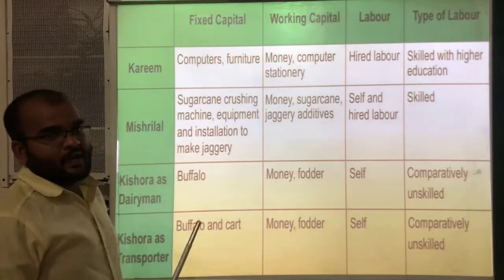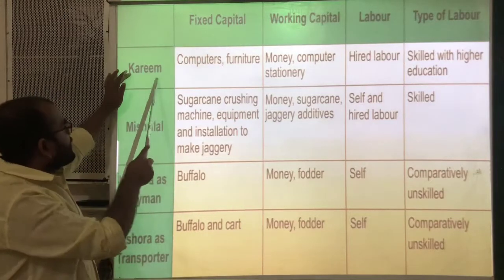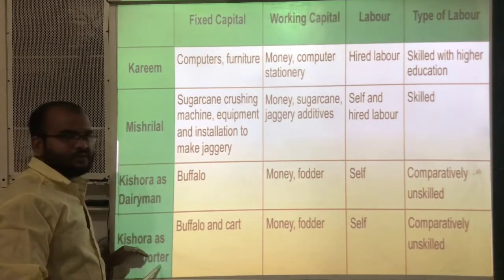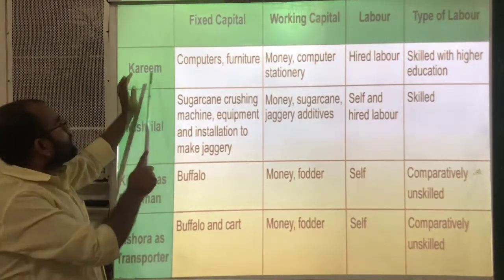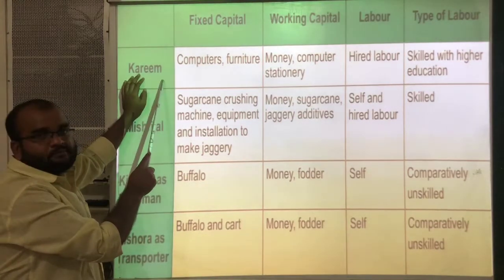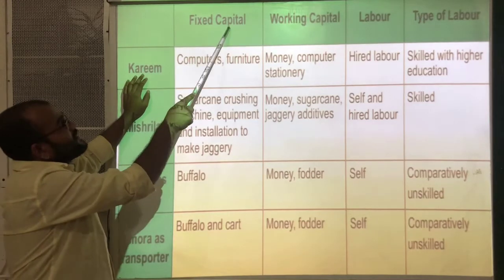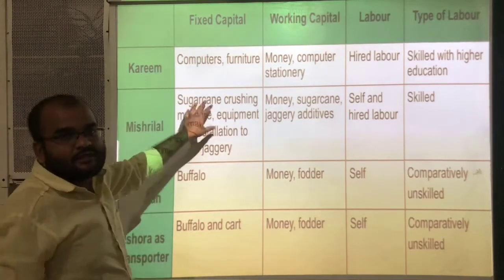Okay. Up to now we have seen about Kareem, Mistry Lal and Kishora. Once observe this table. First of all, Kareem. Okay, fixed capital. What is his fixed capital?